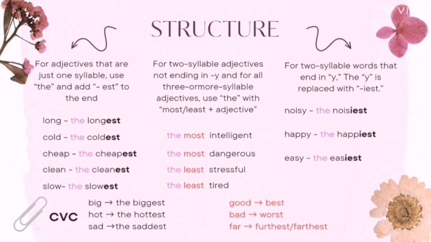Second rule: for two syllable adjectives not ending in y, and for all adjectives of three or more syllables, use most or least plus adjective. The most intelligent, the most dangerous, the least stressful, the least tired.